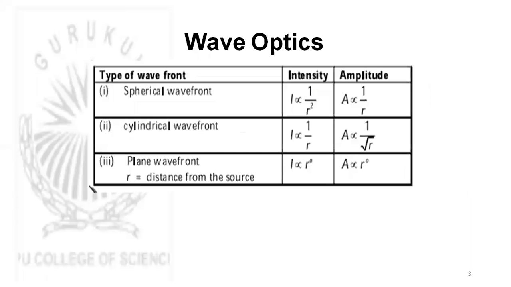Now here you are given the intensity and amplitude variation. For a spherical wavefront, intensity I is proportional to 1 by r squared, and amplitude A is proportional to 1 by r. For a cylindrical wavefront, I is proportional to 1 by r and A is proportional to 1 by root r. And for the plane wavefront, I is proportional to r to the power 0 and A is also proportional to r to the power 0. It means for a plane wavefront, intensity and amplitude remain constant. They do not change with distance.